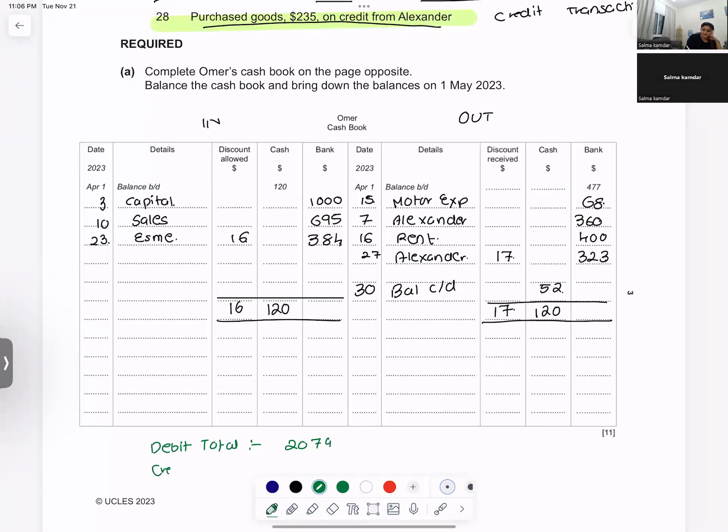What is the credit total of the bank account? The credit total of the bank account is 477 plus 68 plus 360 plus 400 plus 323. It is 1628.